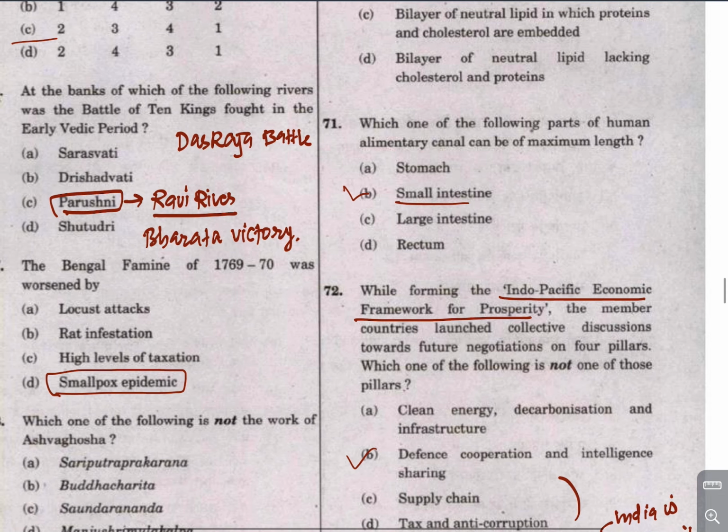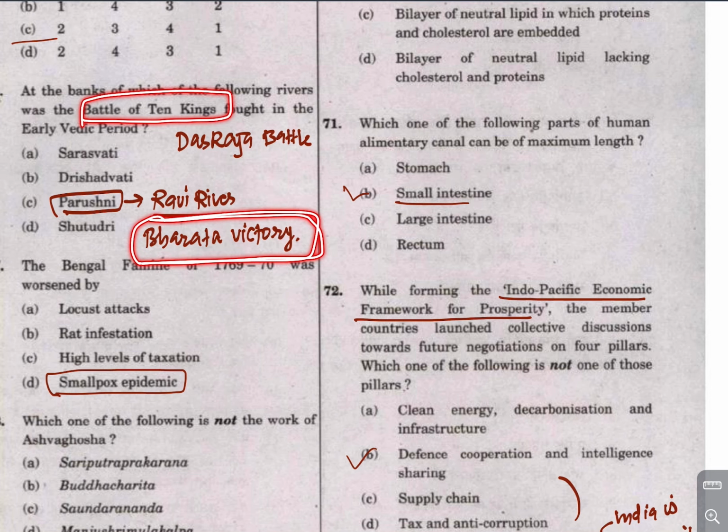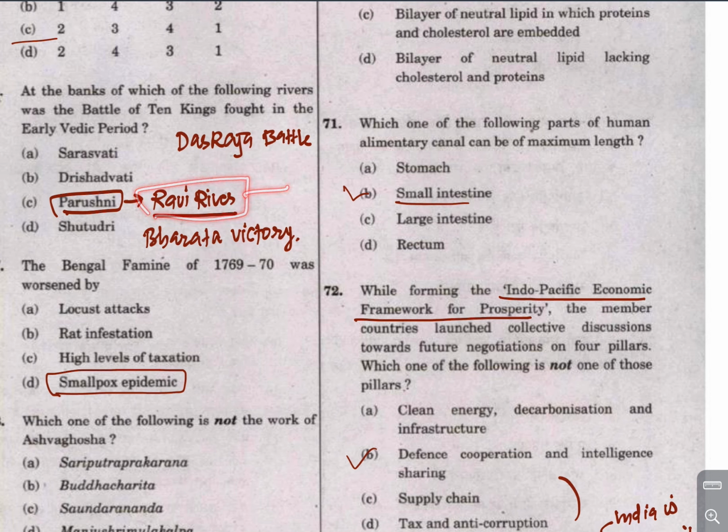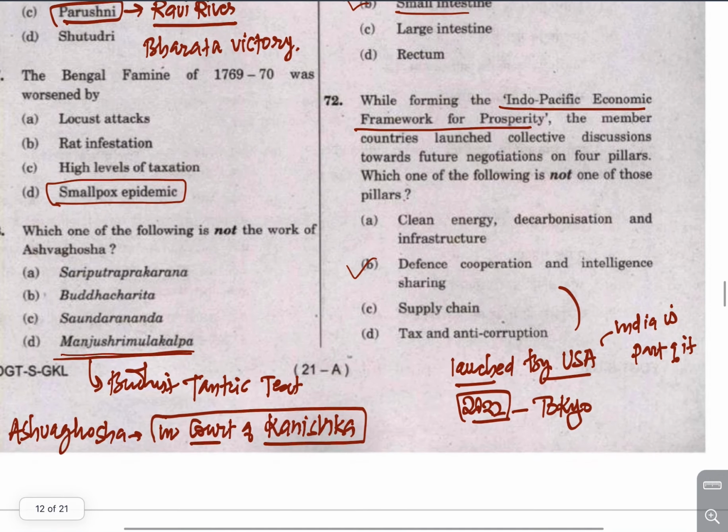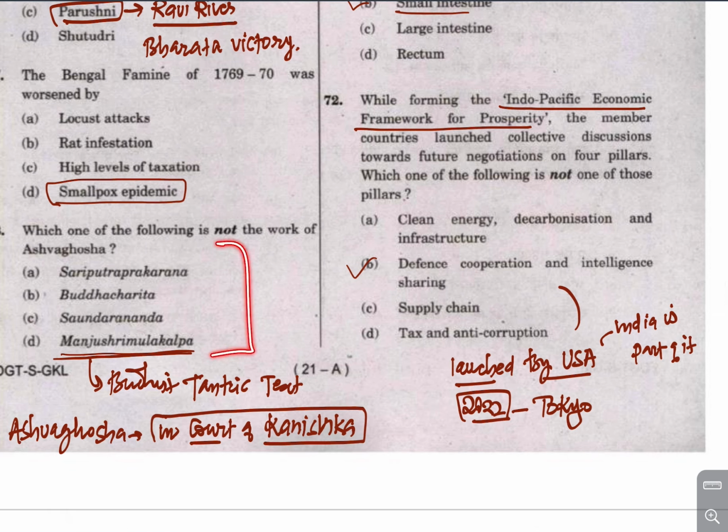Now this is important. There was a Dash Raja battle. If you do not know till now, in the Vedic period there was a famous battle of 10 kings, where Bharata Raja won, right? Now this battle was fought along the banks of the river Ravi, which used to be called the river Parushni in Vedic times. This is also factual.